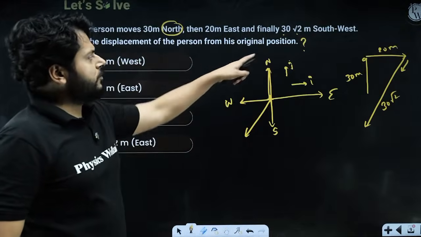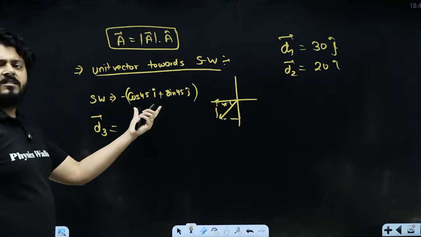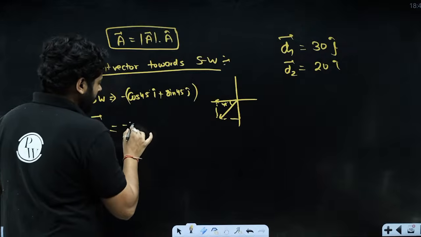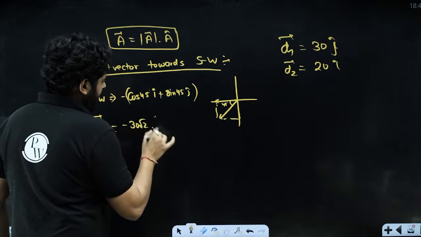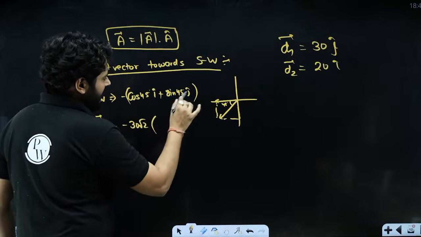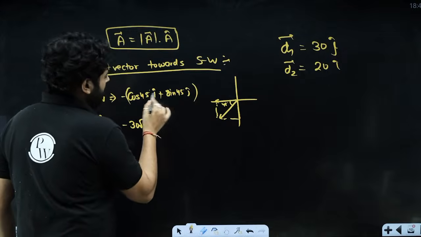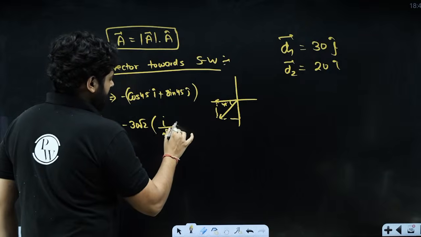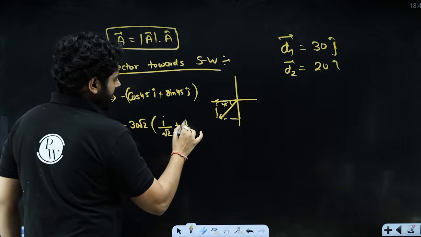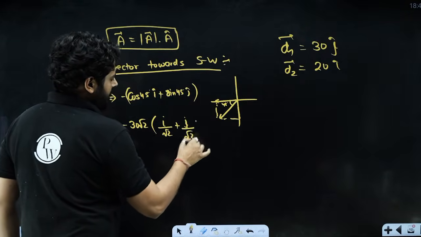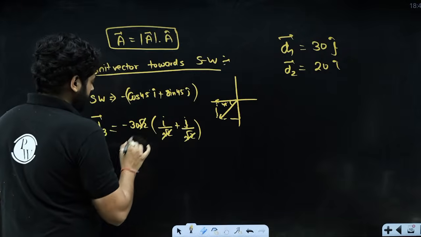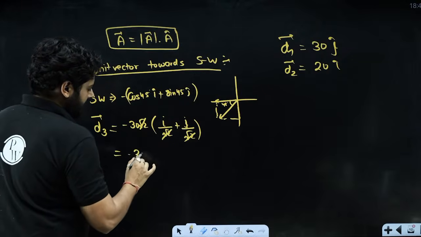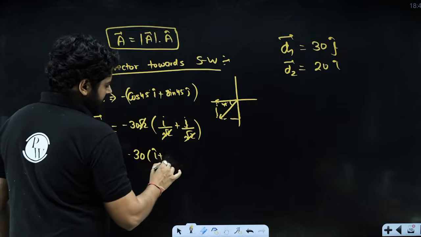And d3 is 30 root 2 towards southwest. So in the southwest direction, this is the unit vector. So 30 root 2, and cos 45 i cap and sin 45 j cap. Cos 45 and sin 45 are each 1 upon root 2, so i by root 2 plus j by root 2. So root 2 can be cancelled out from here. So d3 is going to be minus 30 i cap minus 30 j cap.